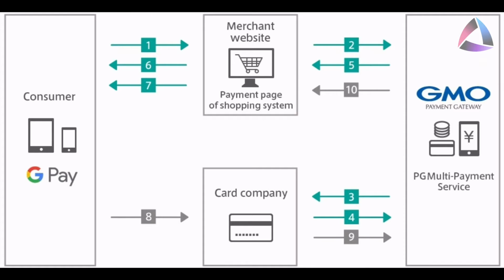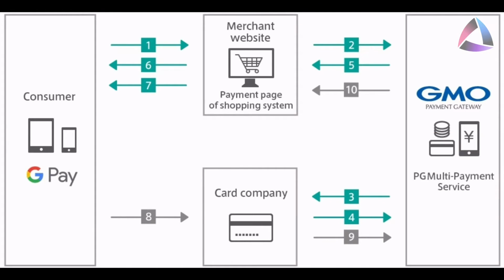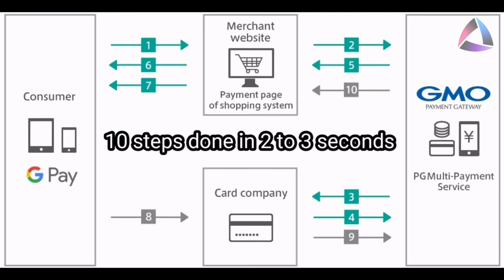Or suppose you went to a shopping mall and purchased something, the amount is 100 rupees, and you just scan the QR code and want to pay. Then a total of 10 steps are carried out in a fraction of a second, or 2 or 3 seconds, and the payment is done.